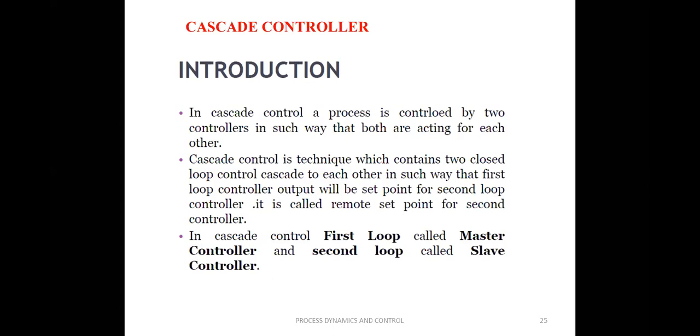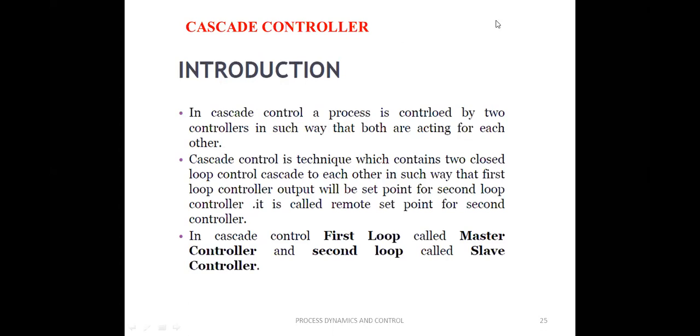In the previous two multi-loop control systems, that is feed forward as well as ratio controller, we may have more than one measurement and only one manipulated variable. In feed forward, we may measure more than one disturbance, and we use it to control the control variable before the effect of the disturbance has been felt by the process. In ratio control, we measure two disturbances, two flows, and our aim is to maintain the ratio between these two flow streams. Here also we measure the two flow rates, and we control only one flow rate, called the controllable stream, for which we have two types of configurations. We have already discussed that in the last classes.